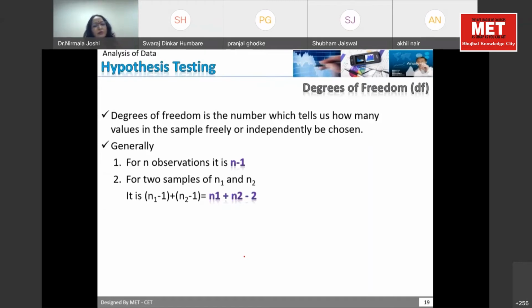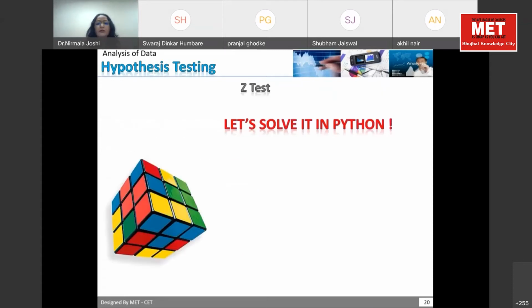Now where do we use this? To find out the critical value, degrees of freedom is very important. Because if you check the tables, Z table or T table, you will have to check the area and the Z value on the basis of degrees of freedom and the level of significance. That's why we have to finalize the degrees of freedom and level of significance to arrive at a critical value in hypothesis testing. So here we are using it.